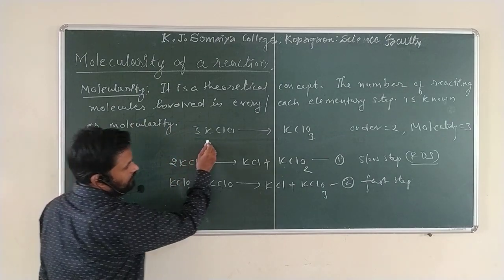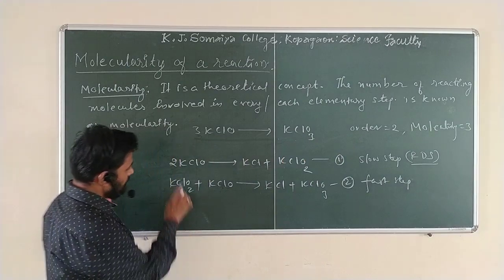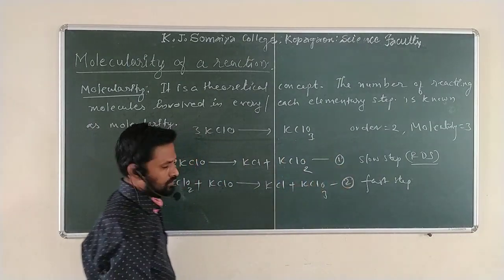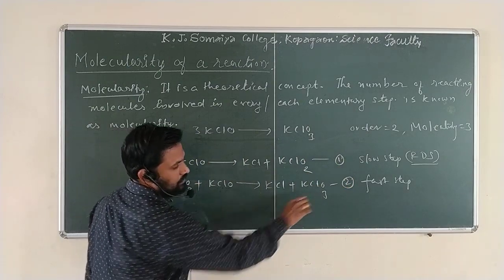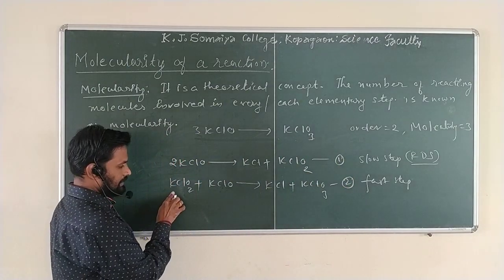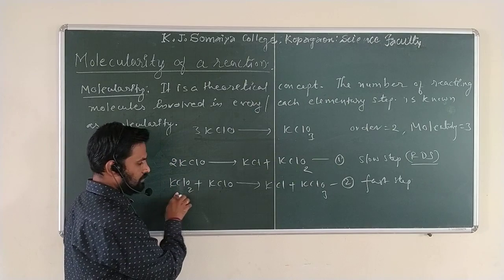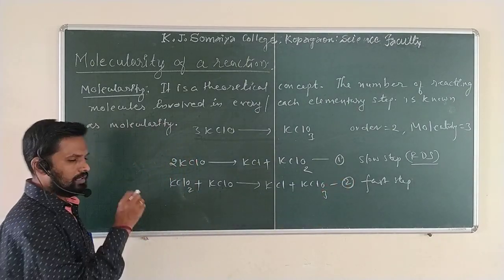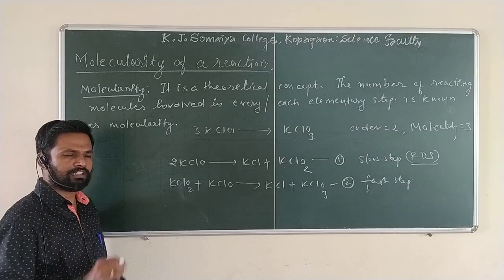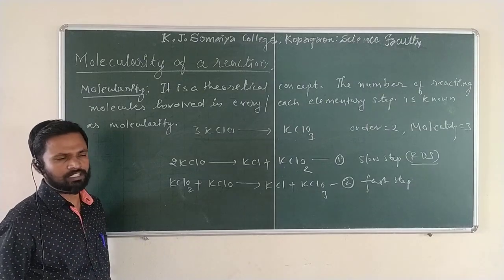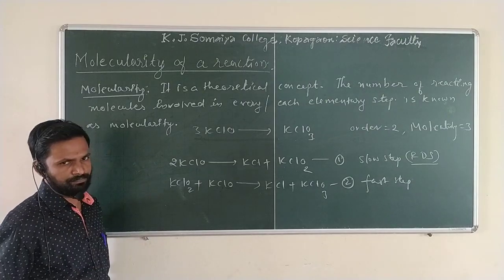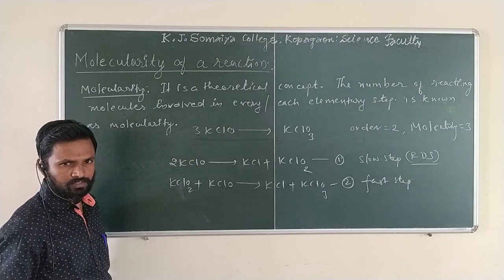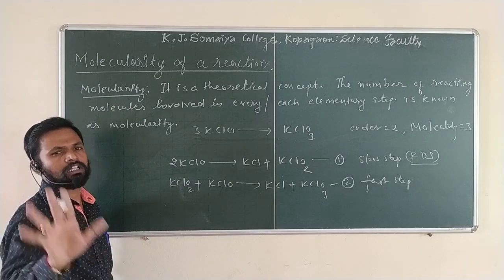Now see, here for this reaction we can determine the molecularity. This reaction also we can determine the molecularity. Here order is 2, molecularity is also 2. Here for this reaction also we can determine the molecularity. KClO2, 1 molecule of KClO2, 1 molecule of KClO, again the molecularity is 2. Means what? Molecularity can be determined for each and every simple reaction, each and every elementary step, each and every single step.